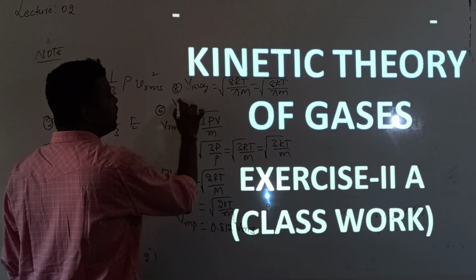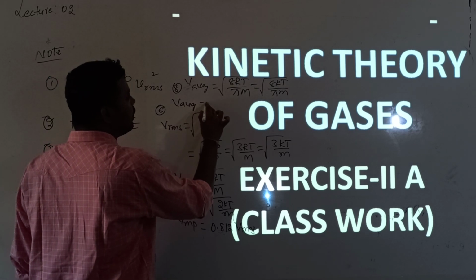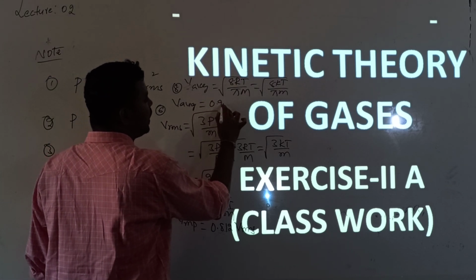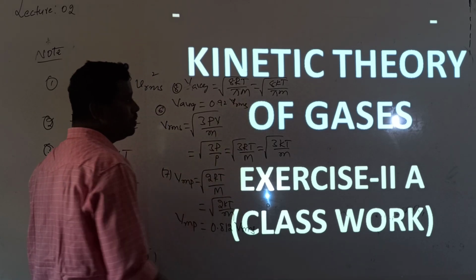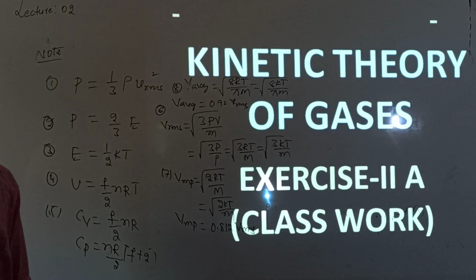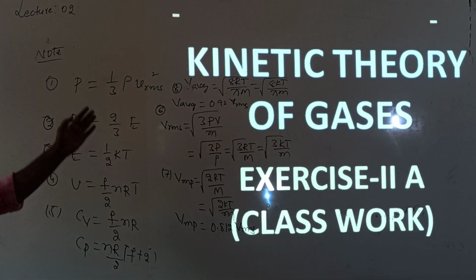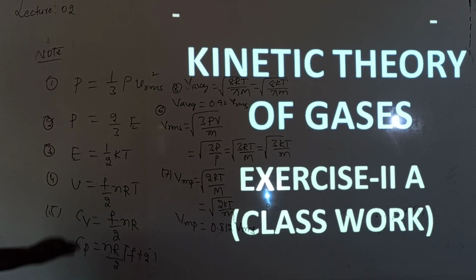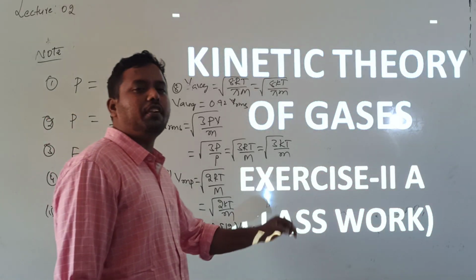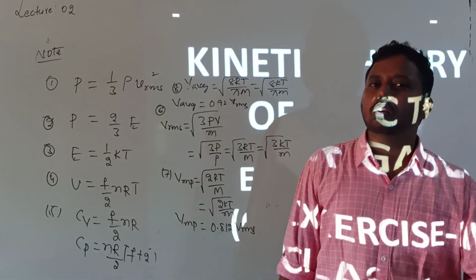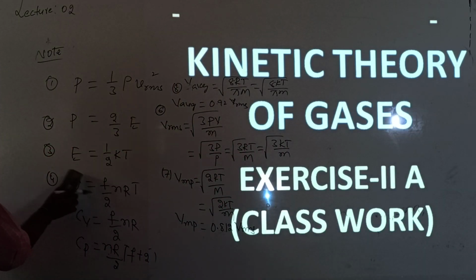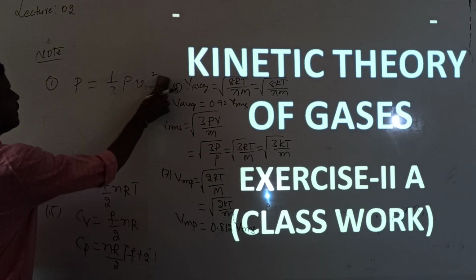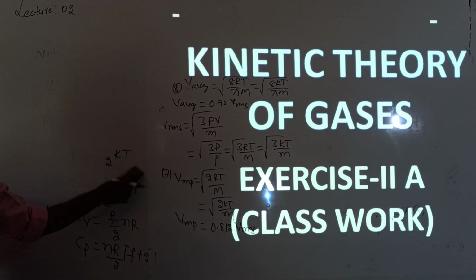And the relation given is average speed equals 0.92 times the RMS speed. So these are the formulas we have got till now. If you know the correct formula, you can easily do the problem. So now let us start exercise 2E.